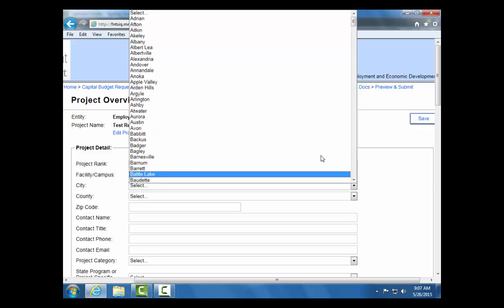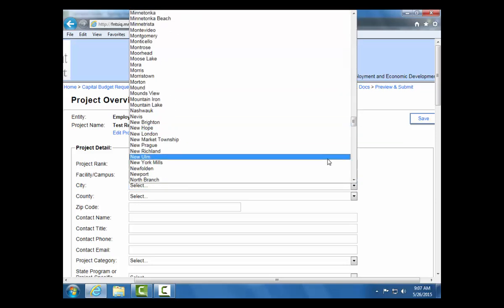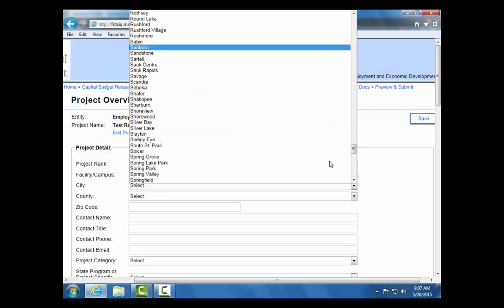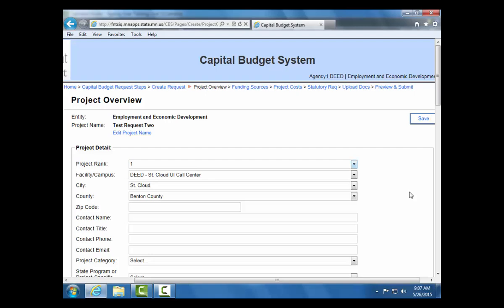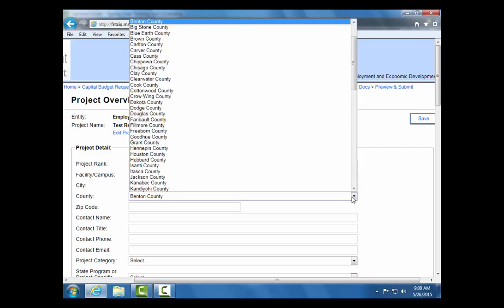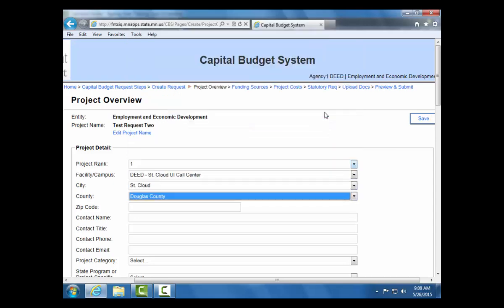Select your city from the drop-down menu and the county will automatically populate. If your facility is in a city that is in multiple counties and the correct county does not automatically populate, simply click on the County drop-down menu, search for your appropriate county, and select this county.